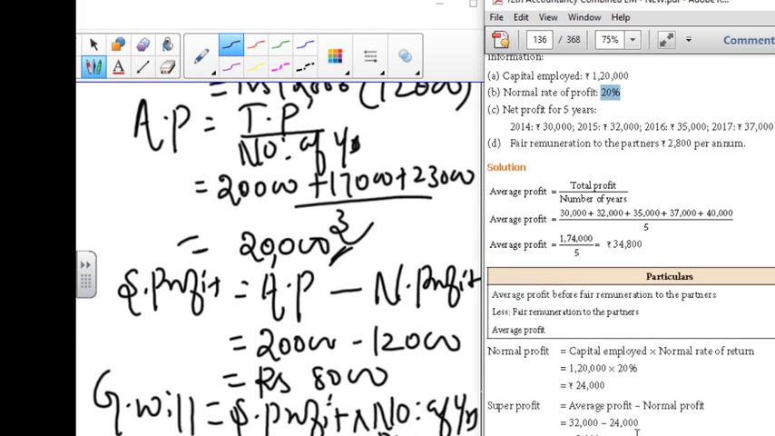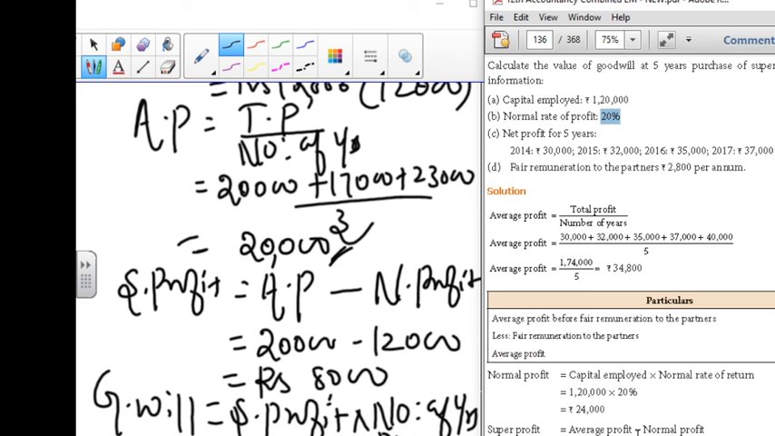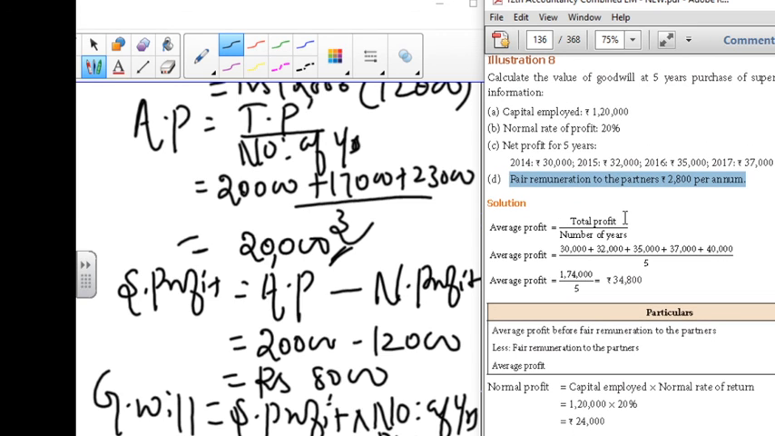This is also an important problem in the calculations of the super profit method. The only thing is that they have given this fair remuneration. You have to be more careful with the fair remuneration. You have to minus it from the average profit before fair remuneration and calculate the average profit. This you can take as practice, as homework for your further reference. Thank you.